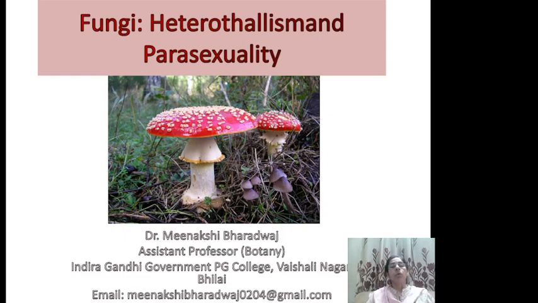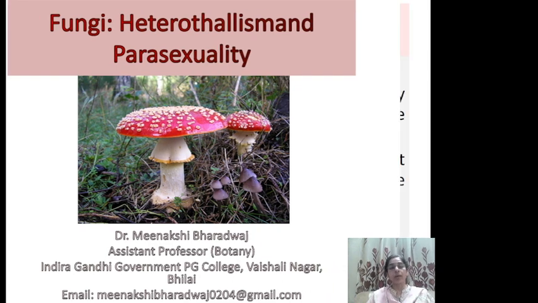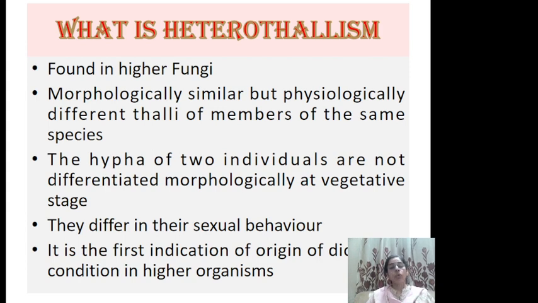Good evening. Today we are going to learn about two important phenomena which are seen in fungi, that is heterothallism and parasexuality. In fungi, there are two types of sexual systems that have evolved, homothallism and heterothallism. Homothallism is when there is no difference between two thalli which are undergoing fertilization, and heterothallism is when the two thalli which are undergoing fertilization, a successive compatible fertilization, have to be different.